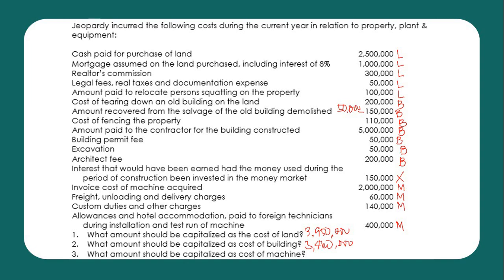And last but not the least, for the cost of the machine, that includes 2 million plus 60,000 plus 140 plus 400, total of 2,600,000. Okay? So that is for this particular sample problem.